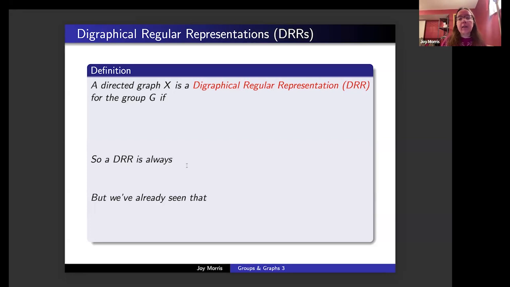So again, we're looking exactly for Cayley graphs that have no extra automorphisms in their